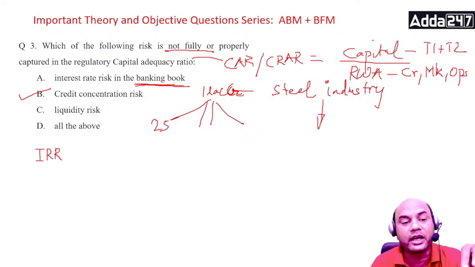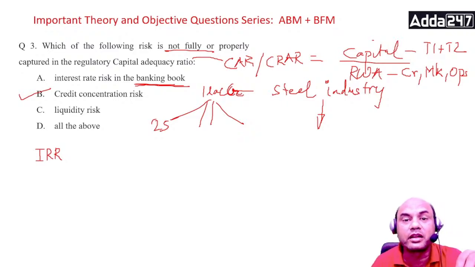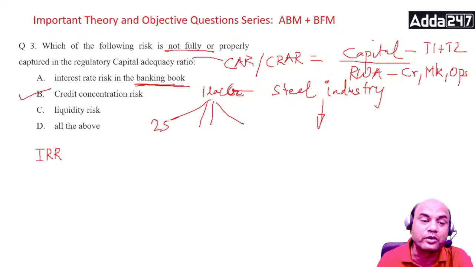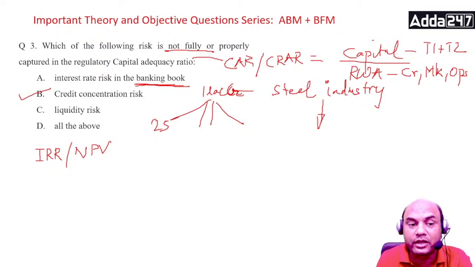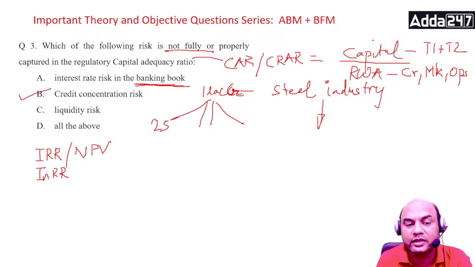Whenever you want to get the internal rate of return, what should be zero? NPV should be zero, right? That's what I wanted. IRR, NPV. So we are not talking of this IRR over here. This is interest rate risk. So I'll just add N over here, INRR, so that you don't get confused. INRR, interest rate risk.